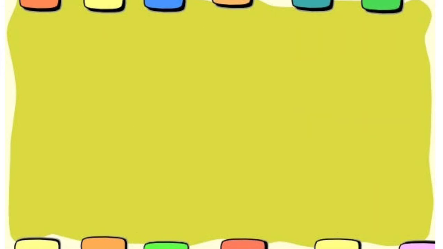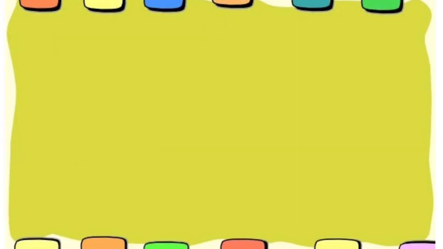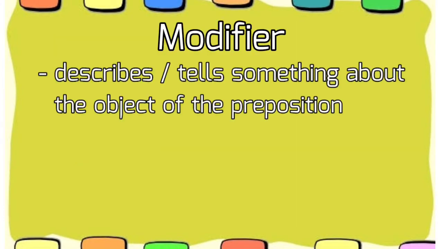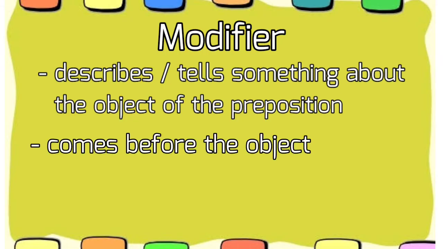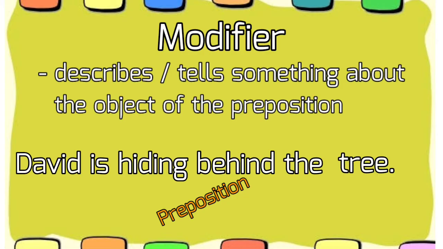Okay? Now, let us have the modifier of the object of the preposition. The modifier tells something about the object of the preposition. It comes before the object of the preposition. What does it mean? Let's have the previous example again. David is hiding behind the tree. Now let us add a word that describes the tree. Let's use big. So it is now, David is hiding behind the big tree.